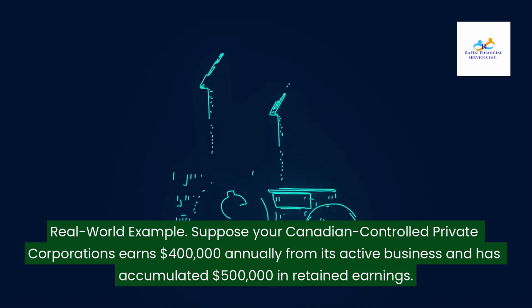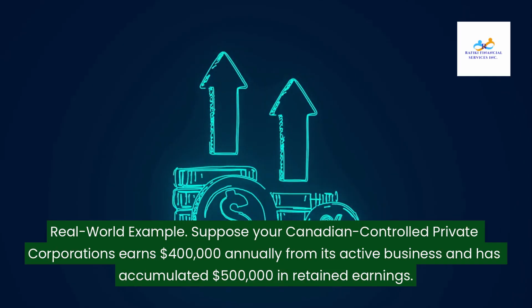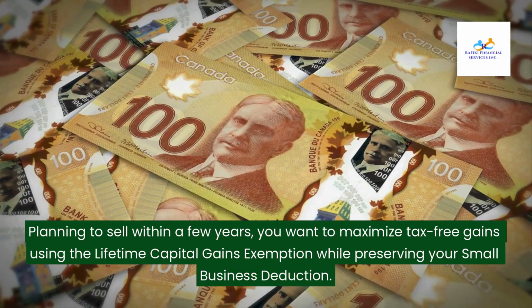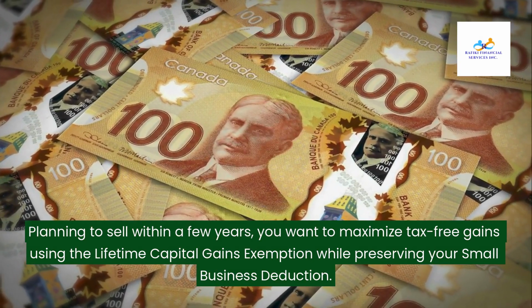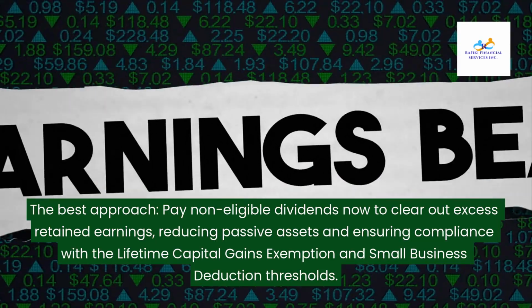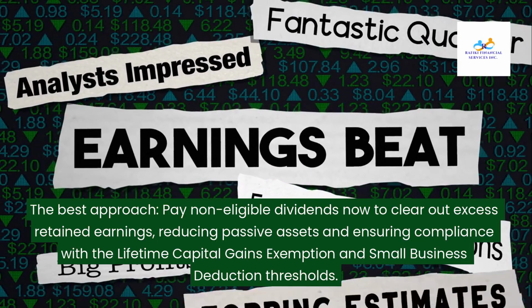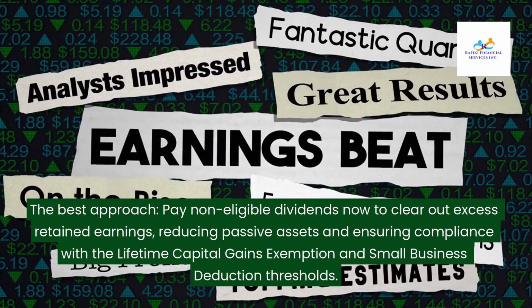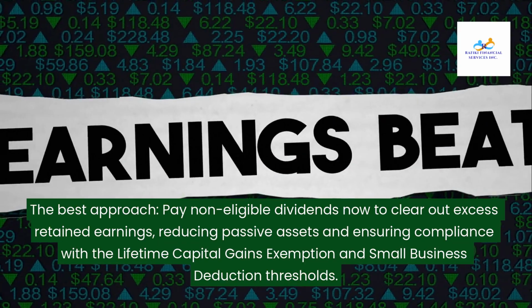Real-world example. Suppose your Canadian-controlled private corporation earns $400,000 annually from its active business and has accumulated $500,000 in retained earnings. Planning to sell within a few years, you want to maximize tax-free gains using the lifetime capital gains exemption while preserving your small business deduction. The best approach: pay non-eligible dividends now to clear out excess retained earnings, reducing passive assets and ensuring compliance with the lifetime capital gains exemption and small business deduction thresholds.